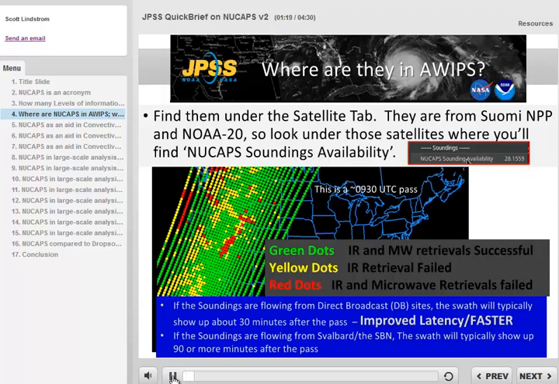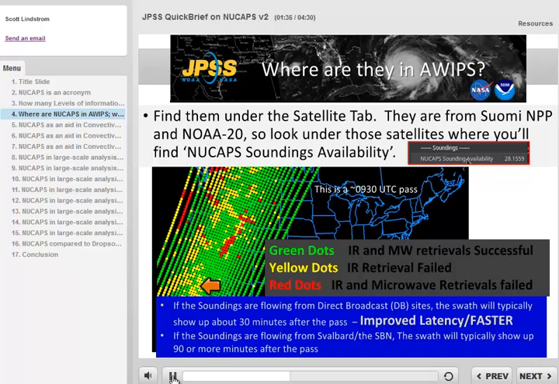NUCAPS data are in AWIPS under the Satellite tab. Click on NUCAPS sounding availability to get a plot as shown. Dot color tells you something about the sounding. If green, then both infrared and microwave retrievals succeeded and the sounding will look realistic but smoother than a radiosonde.